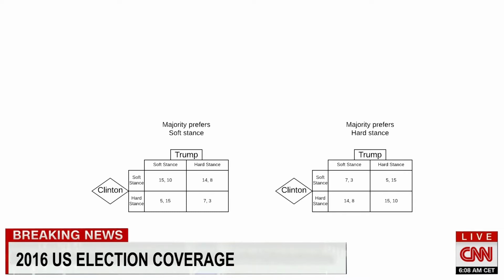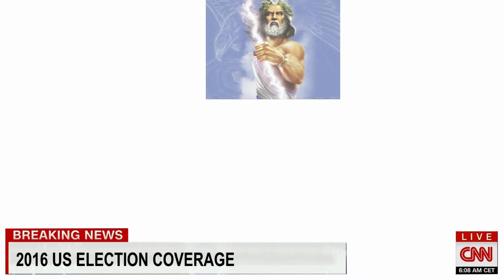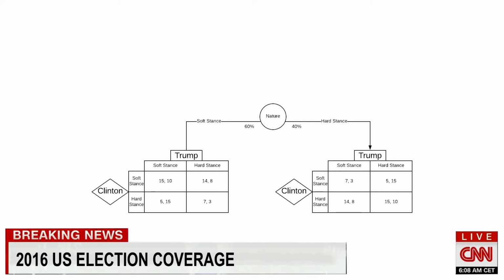And herein lies the rub. Neither candidate really knows what the majority of people really want. The only information available to them is that a recent Gallup poll claimed a 60 to 40% chance of the majority of people preferring diplomacy over conflict. And both candidates agree on this poll result. We model this situation mathematically by creating a nature player who goes first and decides which game the candidates end up playing.